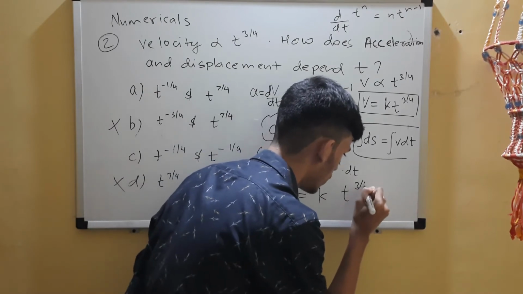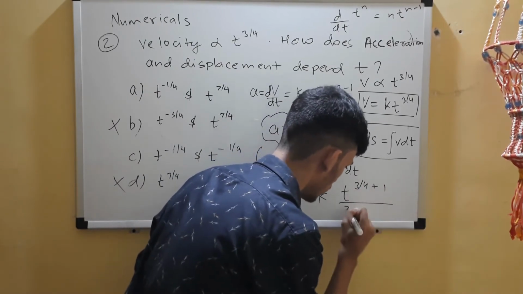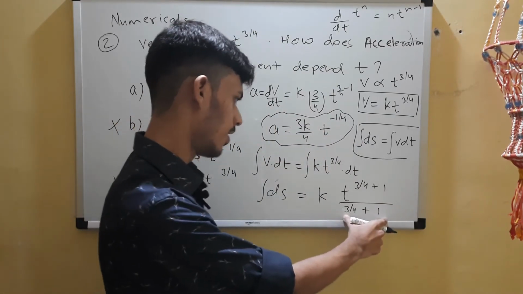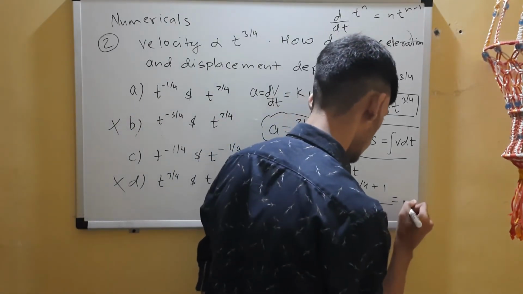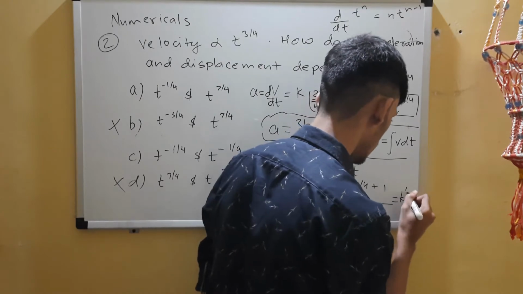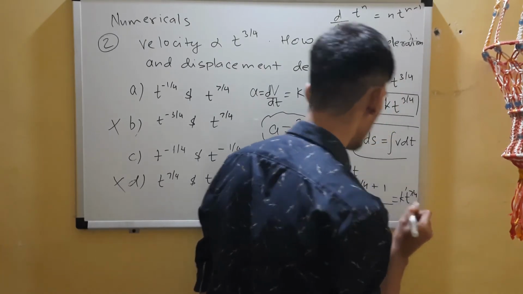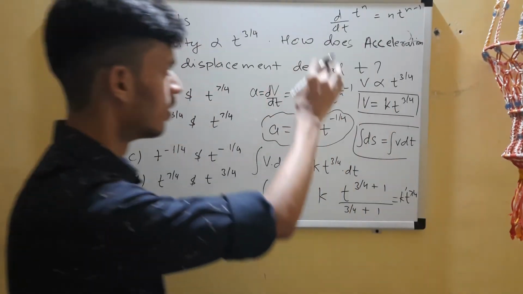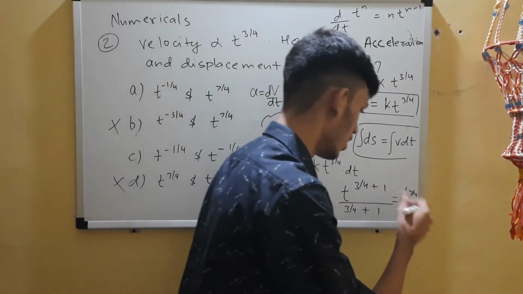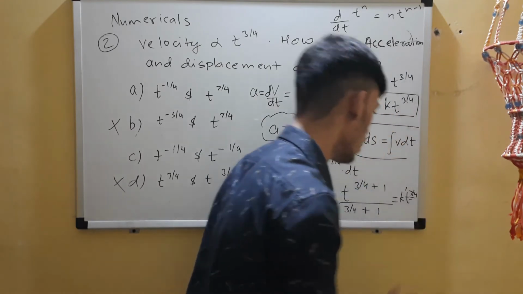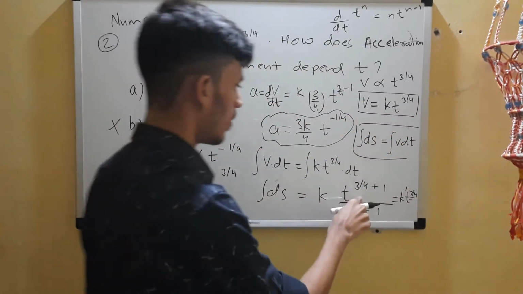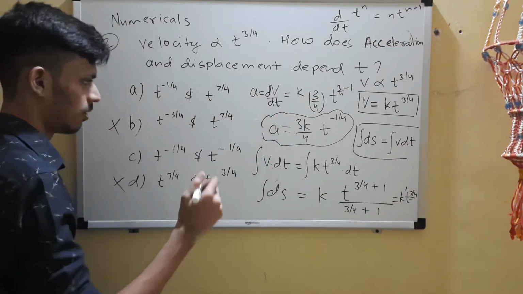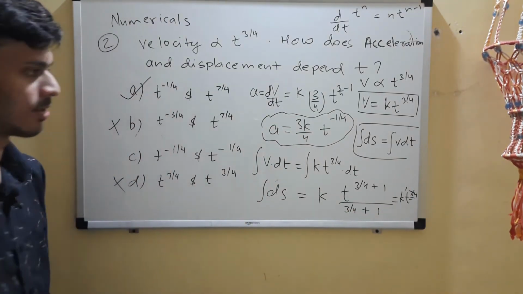Now the integration formula also you'll know. Again this will give some constant, 7 by 4, and you can neglect that. I'll say k dash into t to the power 7 by 4, because we are looking for proportionality. Here you can see 3 by 4 plus 1 is 7 by 4. You can do that through LCM. So A is the correct answer.